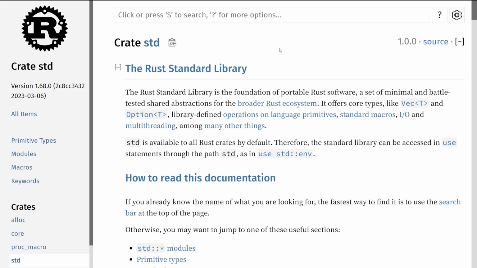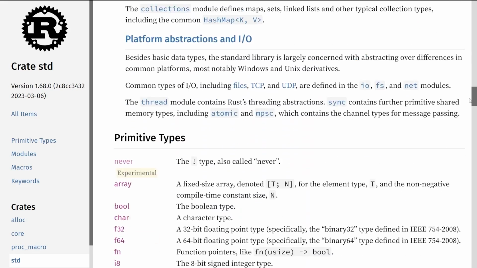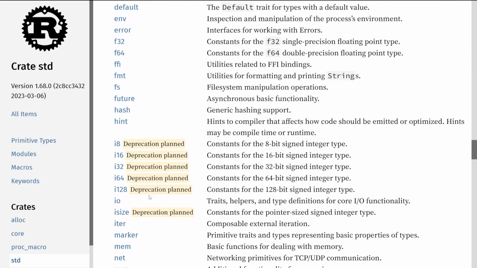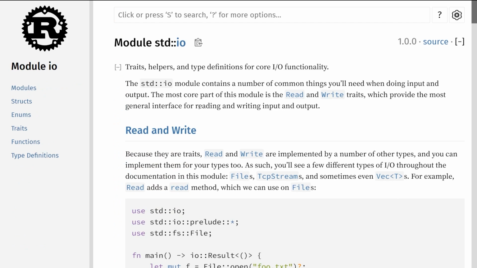So we have STD, which stands for standard. And we look at libraries here. If we scroll down and we look for the IO module here. So if we come to IO and it says traits, helpers, and type definitions for core IO functionality, this is what we're going to be using. I'm showing you this because if you ever have questions on why we're doing something or what we're doing and you want more information, again, documentation is fantastic.